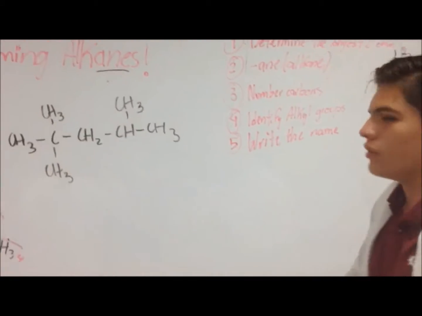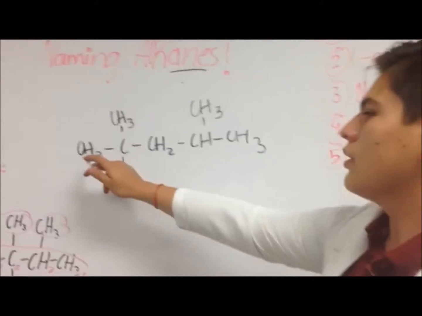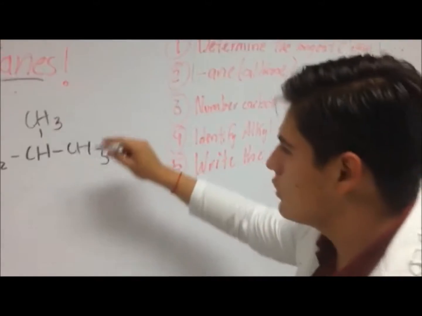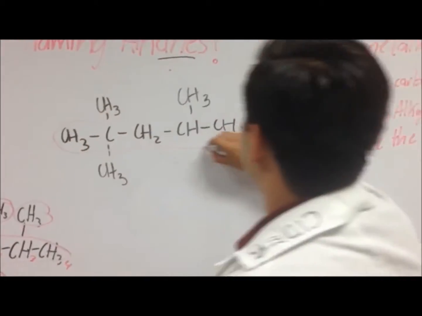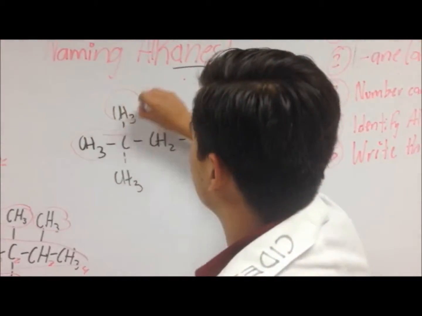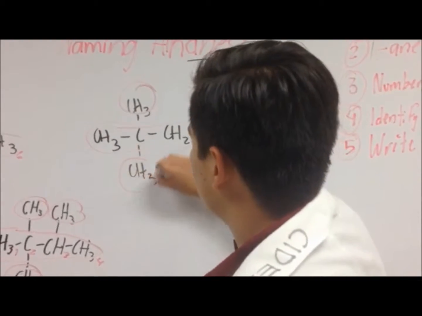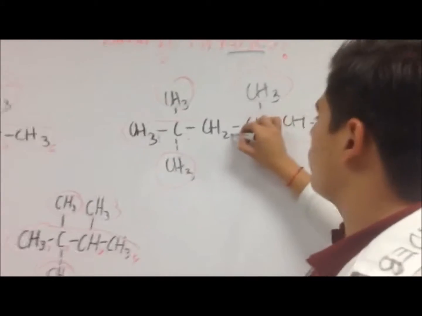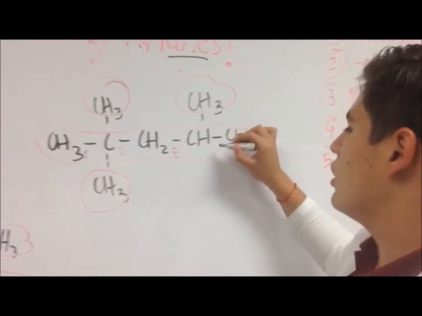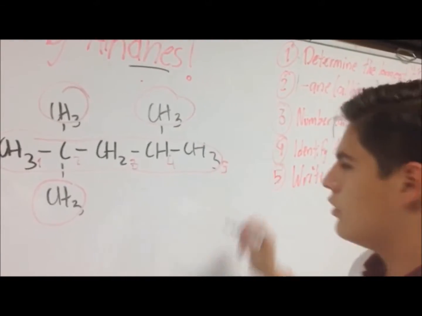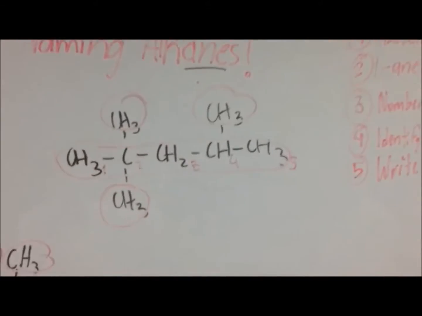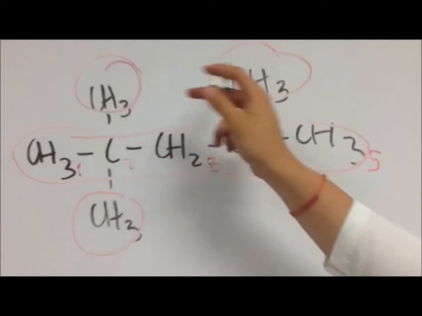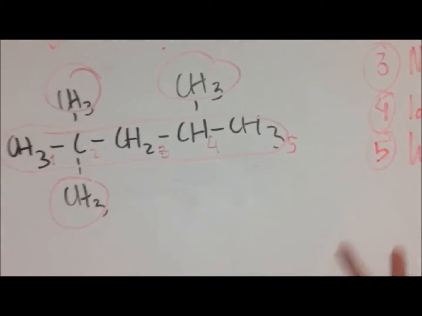We continue with this one. We identify that it is an alkane because it has only single bonds. We identify the main chain, the alkyl groups, and we name them. We number them. 1, 2, 3, 4, and 5. So we have a trimethyl because 1, 2, 3, trimethyl.